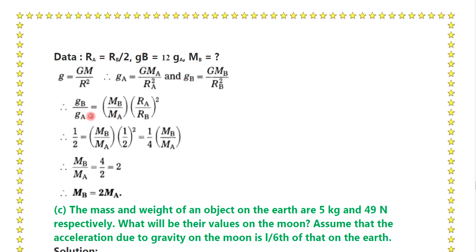So, Gb upon Ga is equal to Mb upon Ma times Ra upon Rb whole square. So, therefore, 1 half is equal to Mb upon Ma times 1 half whole square, which is equal to 1 by 4 Mb upon Ma. Therefore, Mb upon Ma is equal to 4 by 2, which is equal to 2. So, Mb is equal to twice Ma.